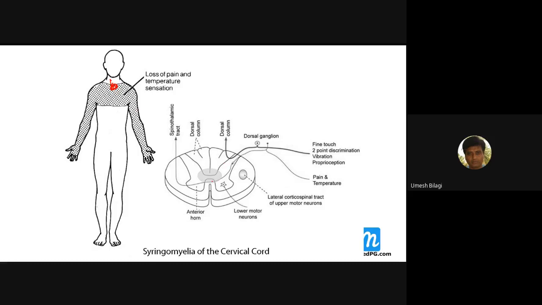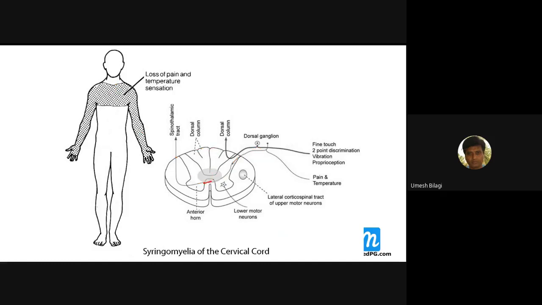You can see here the cervical cord, and there's a nice diagram. Cape-like sensory loss. The dorsal horn is coming here, and from here the second order neuron is crossing. So when the syrinx increases, it presses this nerve, and there is a contralateral loss of pain and temperature, crude touch. Okay, this is dissociated anesthesia. Of course, fine touch and position sense could be preserved.